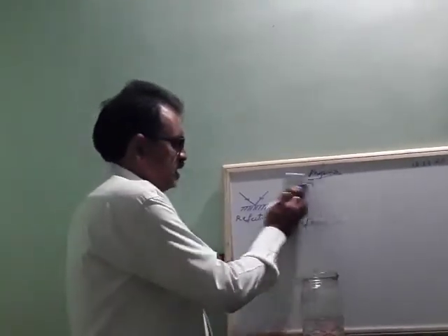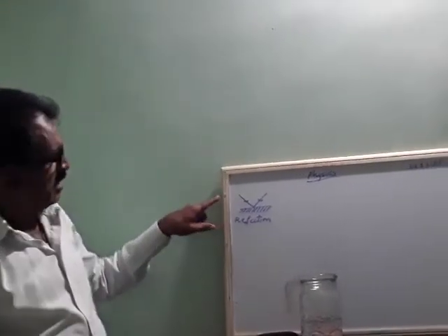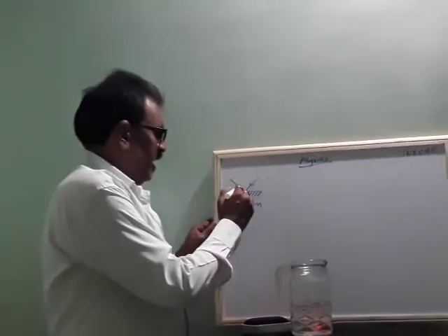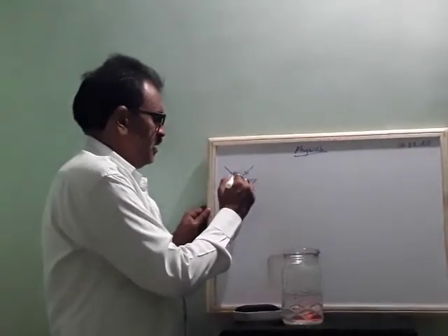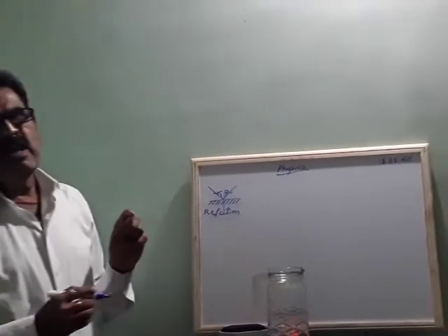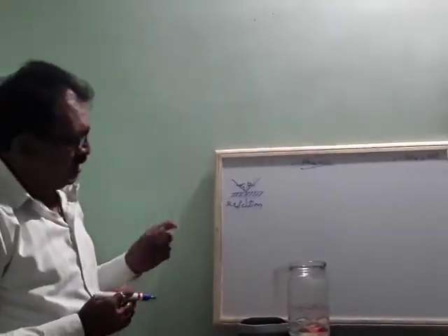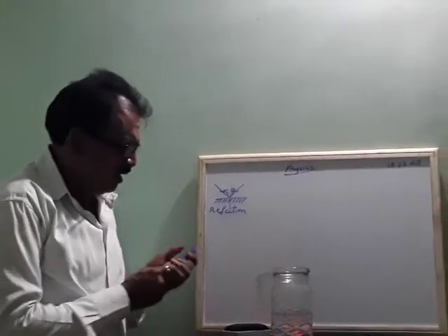Here I will show one example so that you understand the little change. In reflection, the angle of incidence is equal to the angle of reflection. Refraction is a little different.